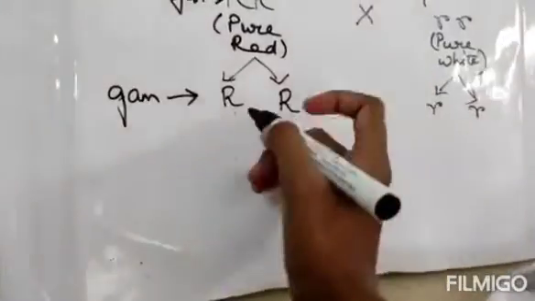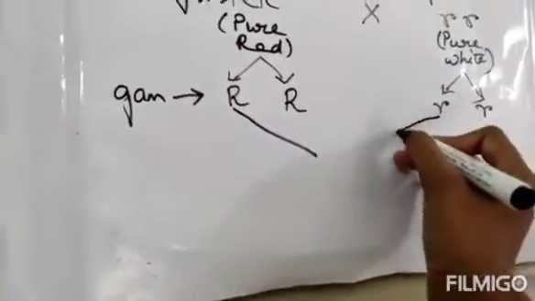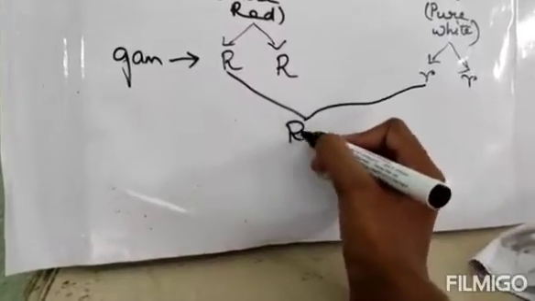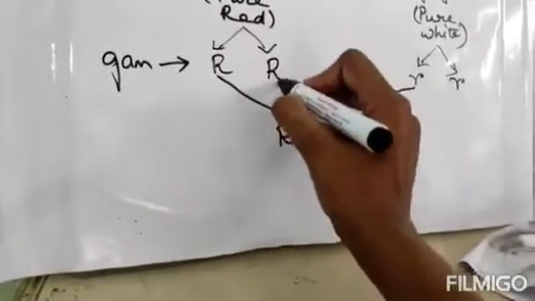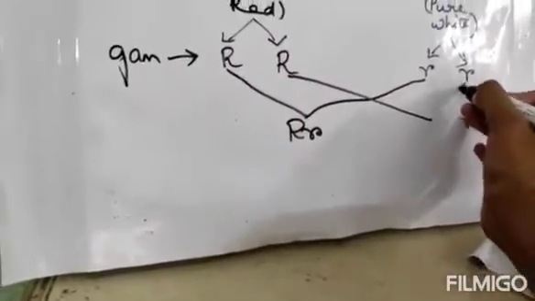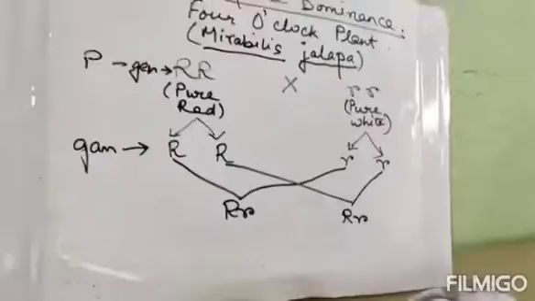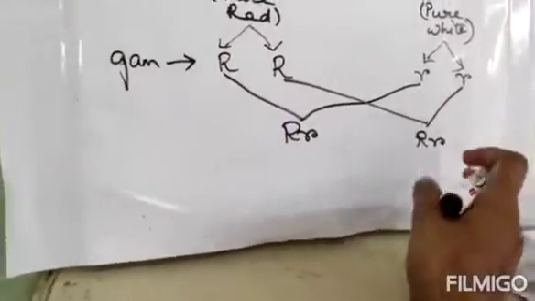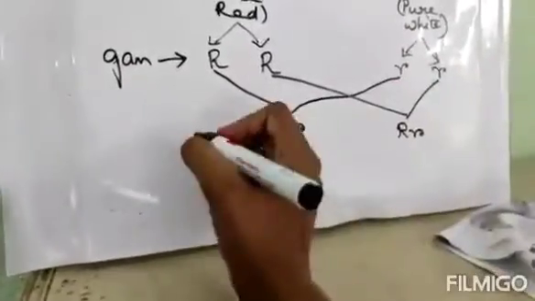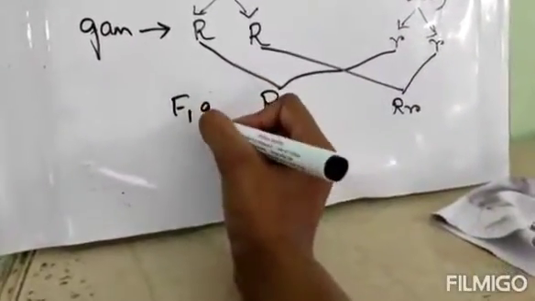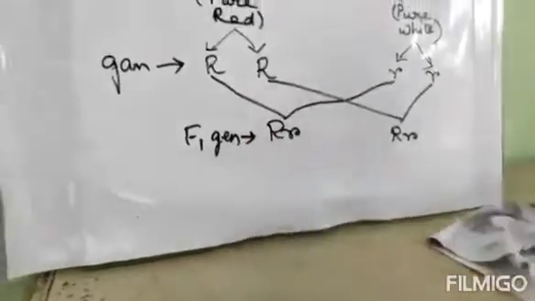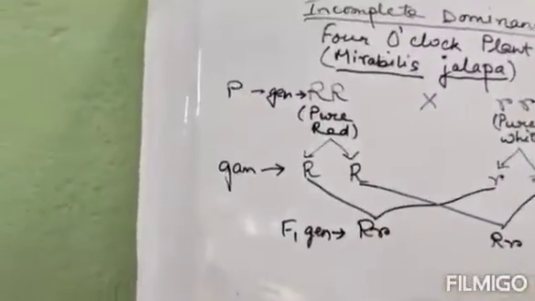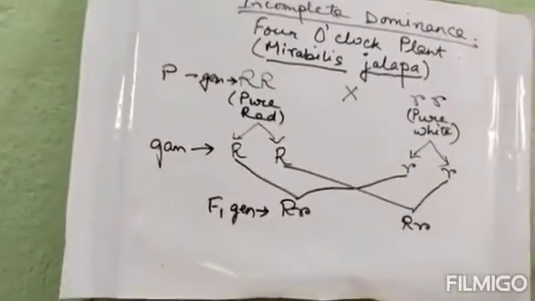Now what will happen next? They will intercross. This capital R will intercross with this small r, producing this genotype, and this capital R will again intermix with this small r and produce this genotype. Now this is the F1 generation. Till this much I think we are not having any problem. Now the cross begins, I mean the checkerboard.